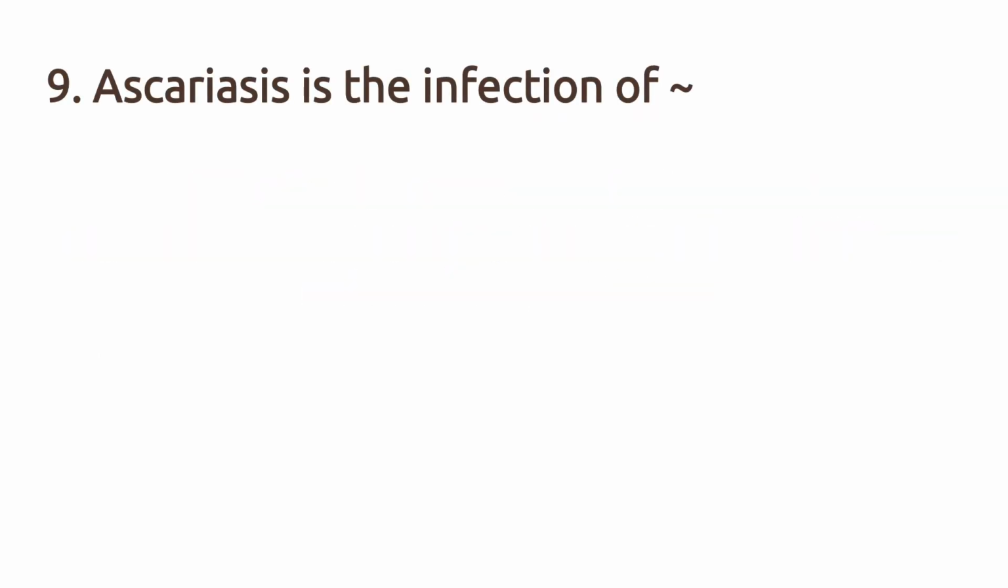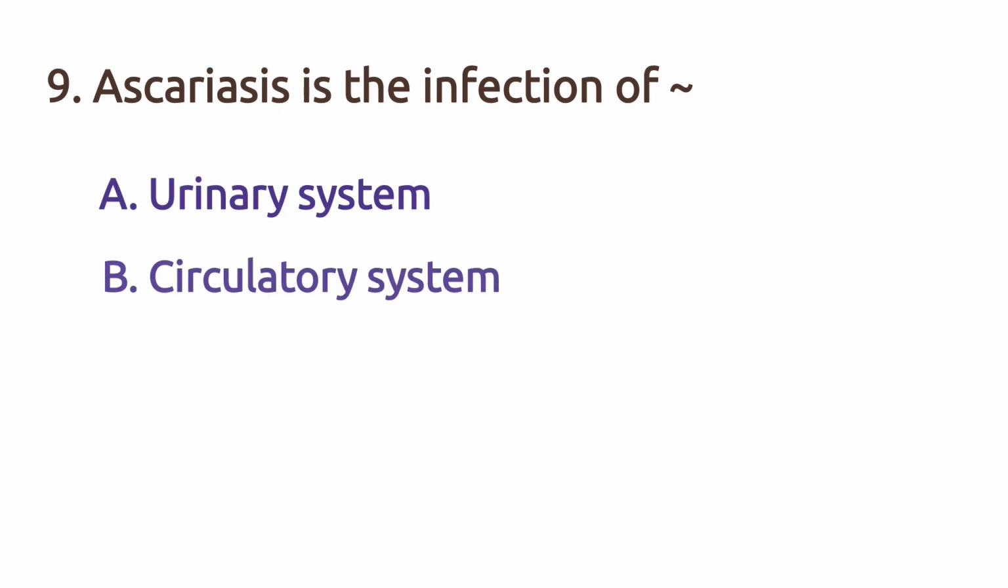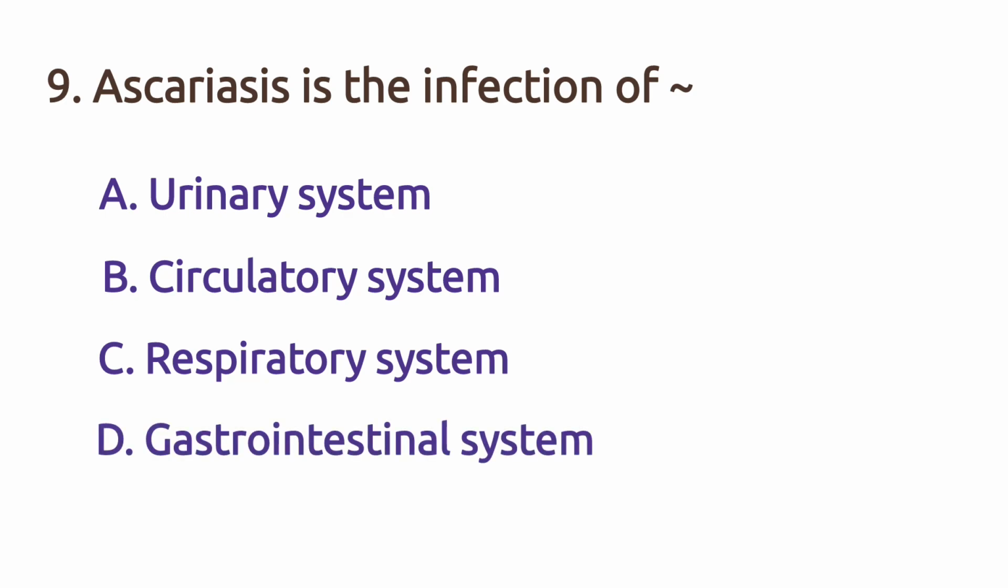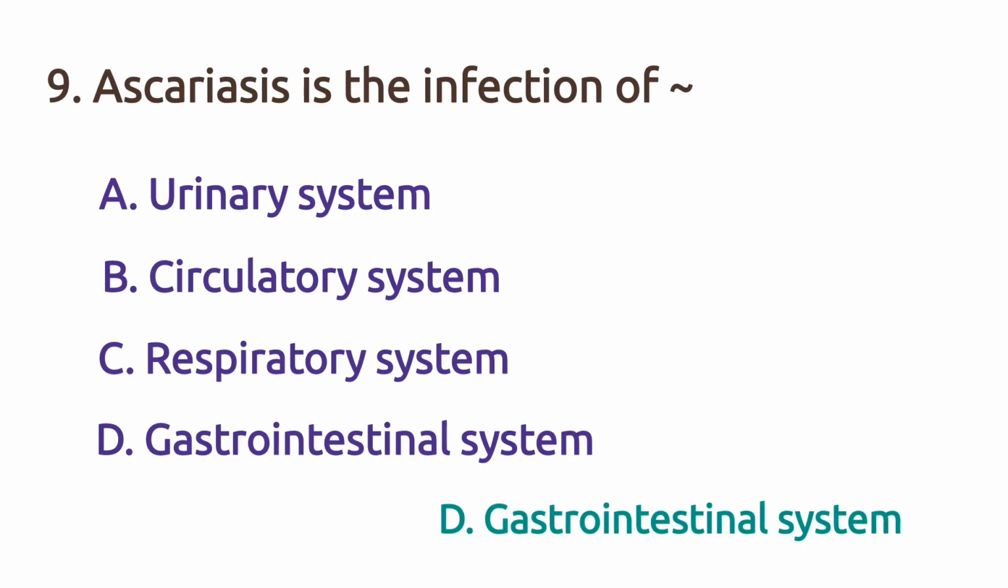Next question. Ascariasis is the infection of Option A urinary system, Option B circulatory system, Option C respiratory system, Option D gastrointestinal system. The right answer is Option D, gastrointestinal system.